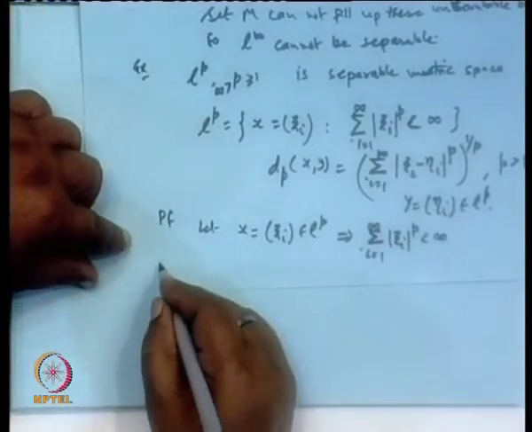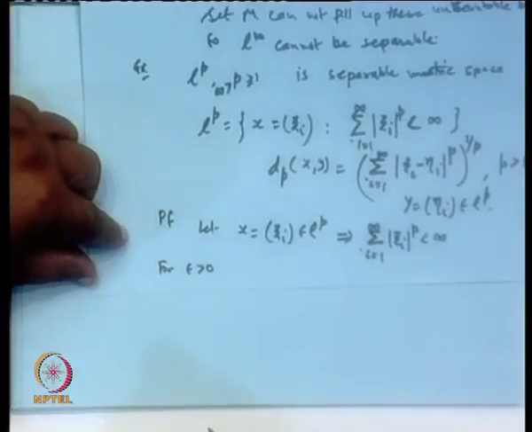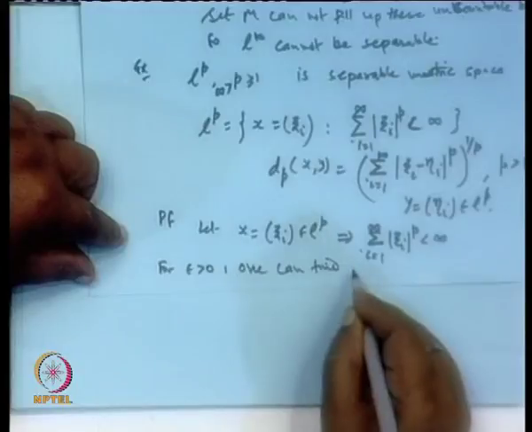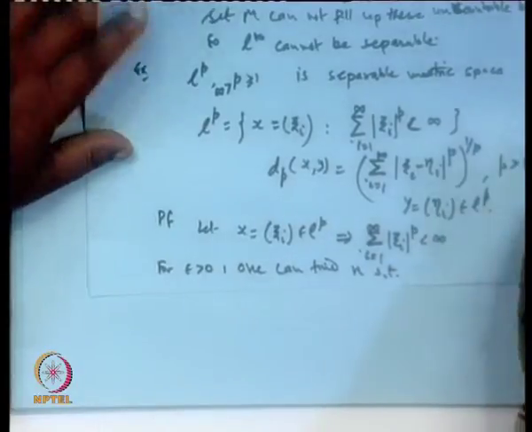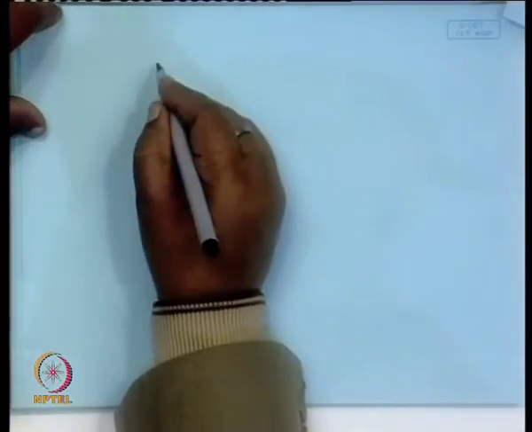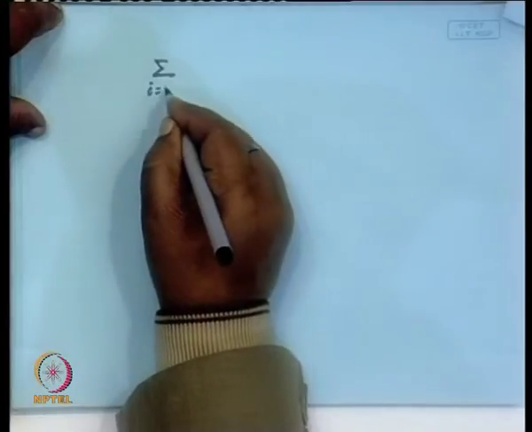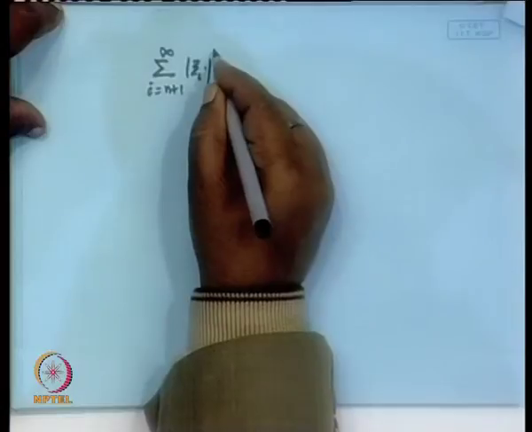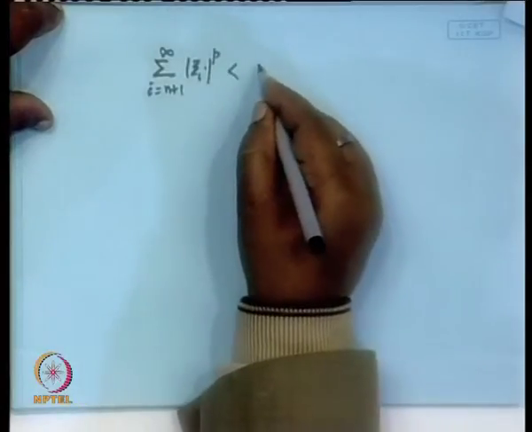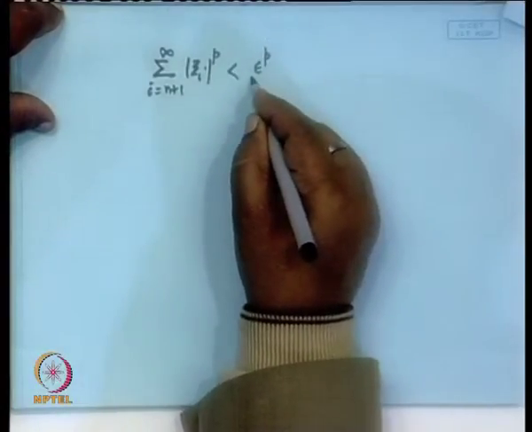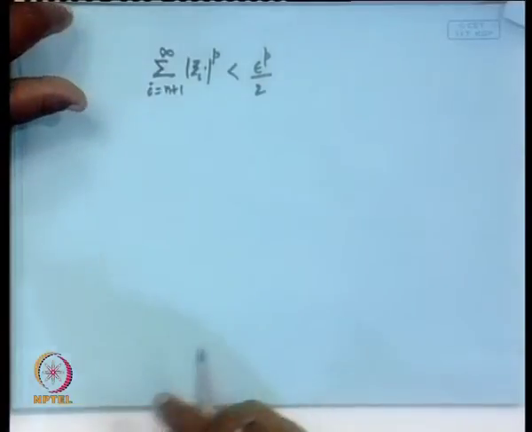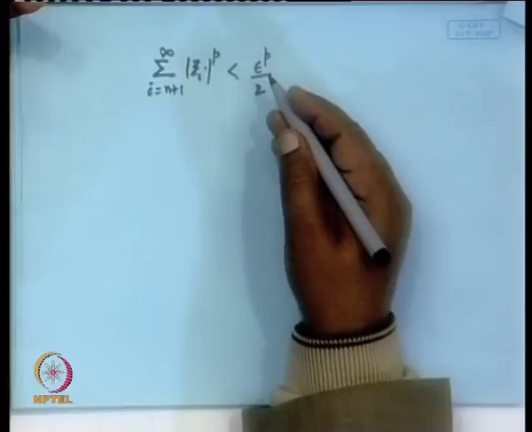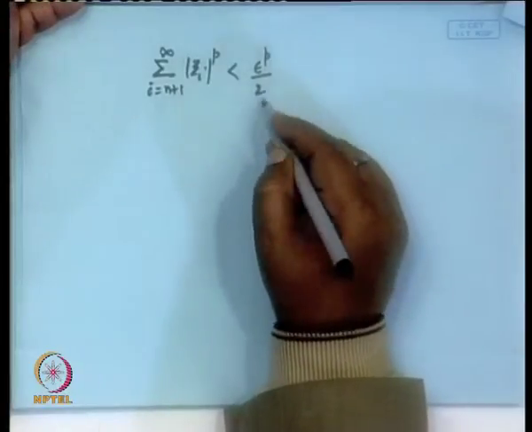So, for a given epsilon greater than 0, one can find n such that the series from i equal to n plus 1 to infinity of |x_i| to the power p is less than epsilon to the power p by 2. Epsilon to the power p by 2 is another number, say epsilon 1.